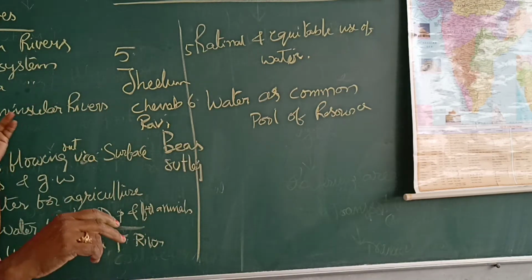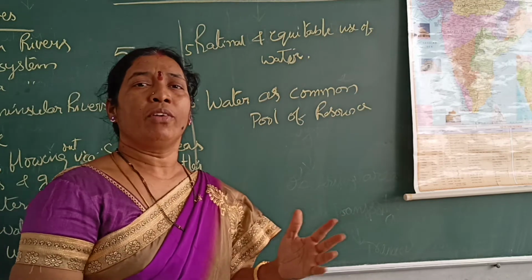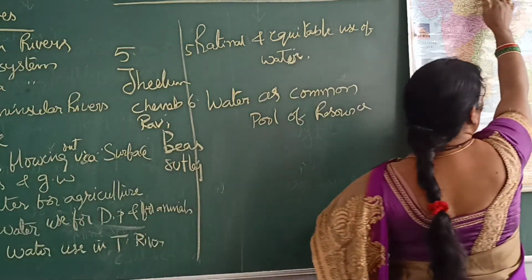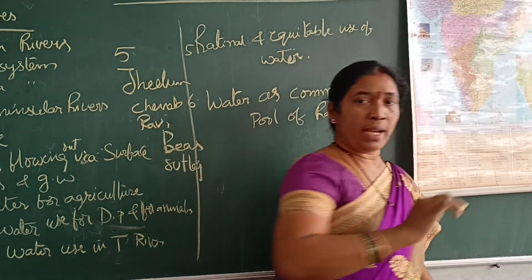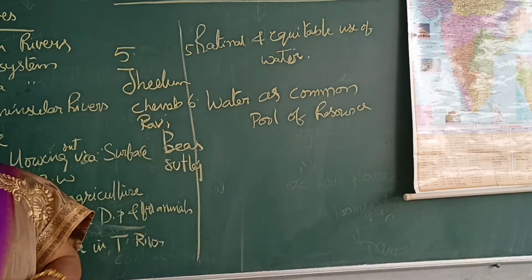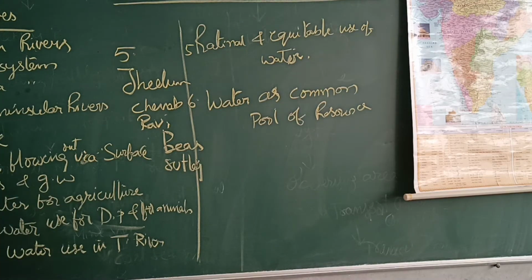And the Ganga is not just a river, it's a river system with tributaries and all. It flows from the central plains to the east. The river Ganga originates from the Gangotri Glacier, a Himalayan glacier, at Gomukh.